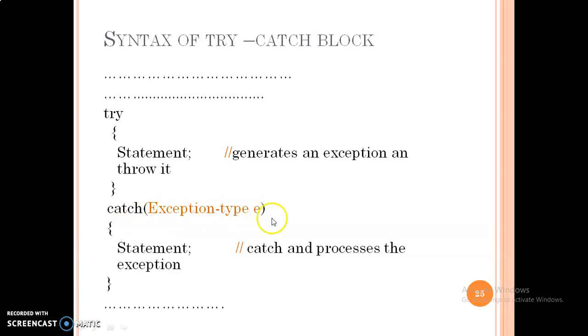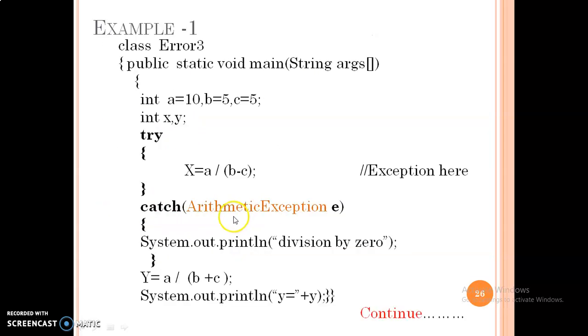This E is your object that you need to focus on. There is no condition. Condition is always associated with the catch block. This is an example of try and catch block.